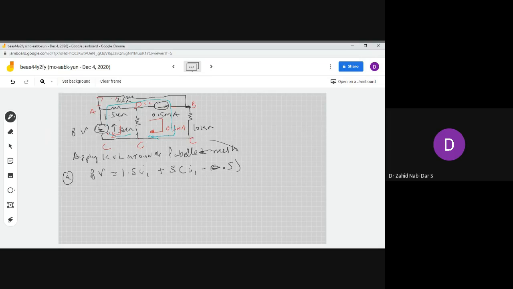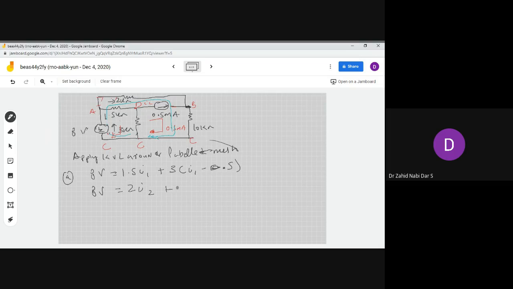Now let's go for the super mesh. It would be 8 volt. Now you can see the super mesh over here, it is 2 into I2 because here I2 is flowing, plus 10, because I'm taking this mesh.